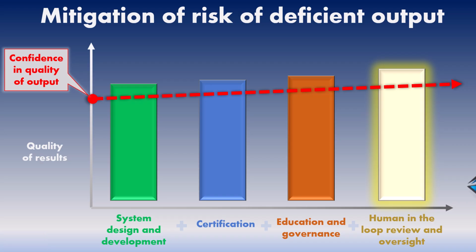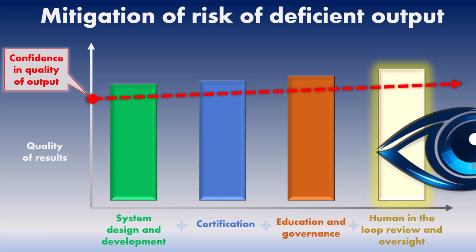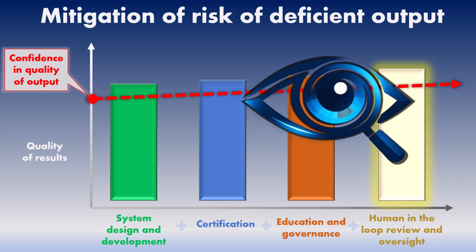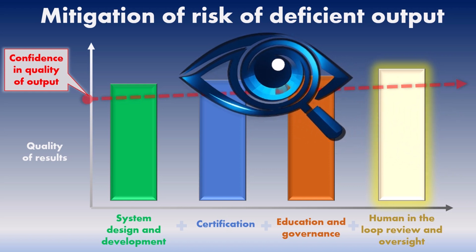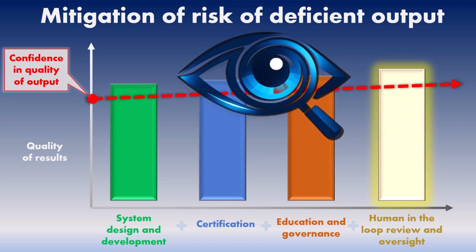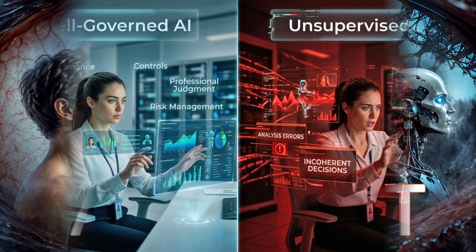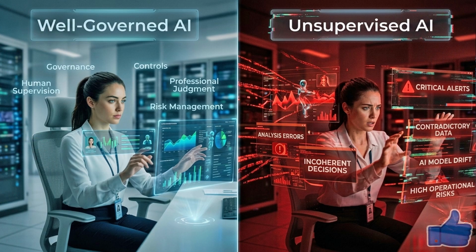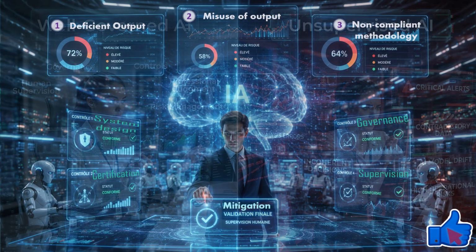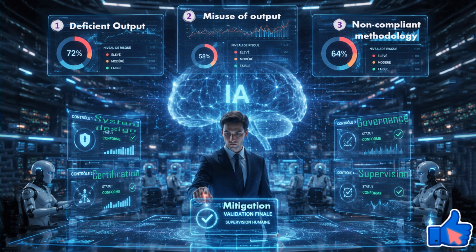Finally, the level of confidence required in the quality of the result depends on professional judgment. This judgment varies depending on the use of the result and the impact it may have on audit decisions. AI does not replace the auditor. It changes the auditor's role, but the key remains the same: governance, risk management, a sound methodology, professional judgment, and controls such as human oversight. Without these, AI can increase risk rather than reduce it.